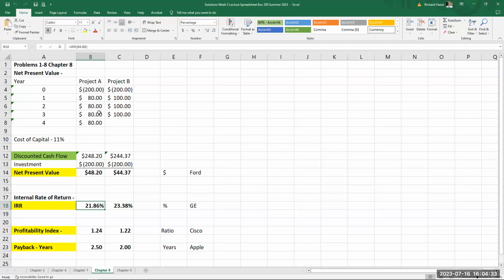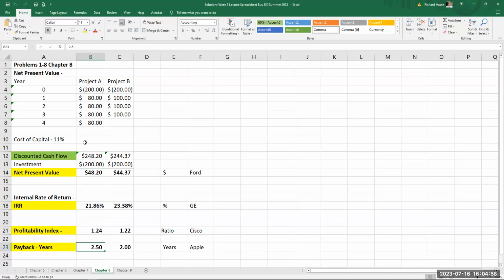The internal rate of return is what is this in a percent? So the calculation is to take the IRR function and do it over the entire life of the project and determine the interest rate. In this case, it was 21.86%. The profitability index is the ratio of the discounted cash flow to the investment. So what's the relationship in a ratio between the discounted cash flow and the investment?